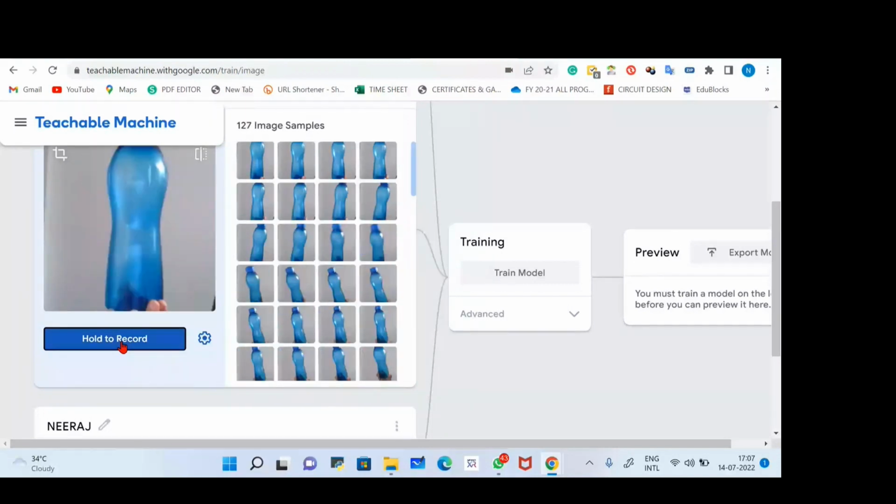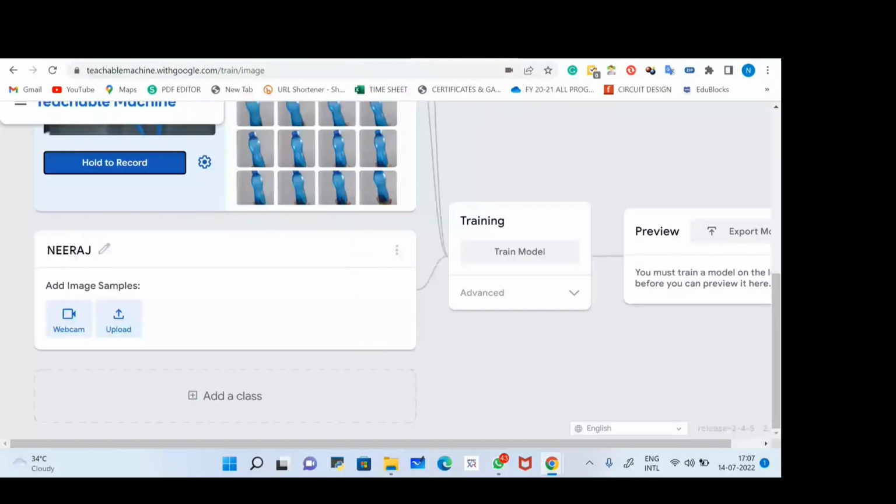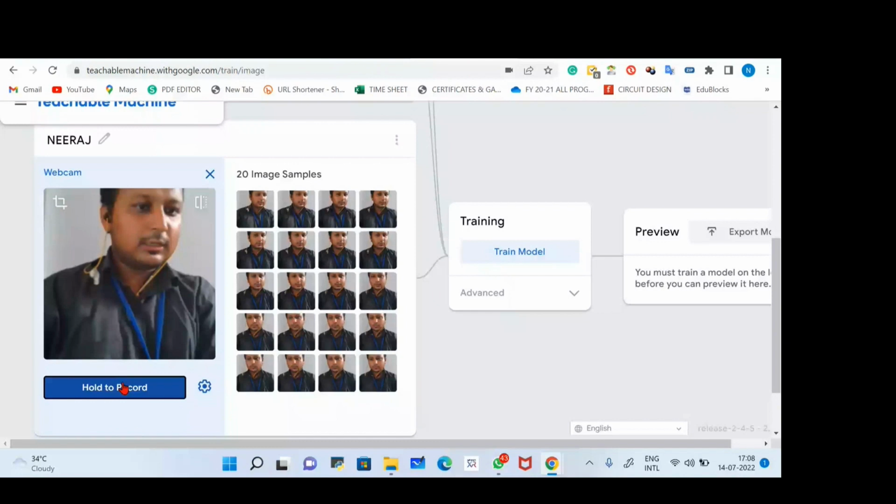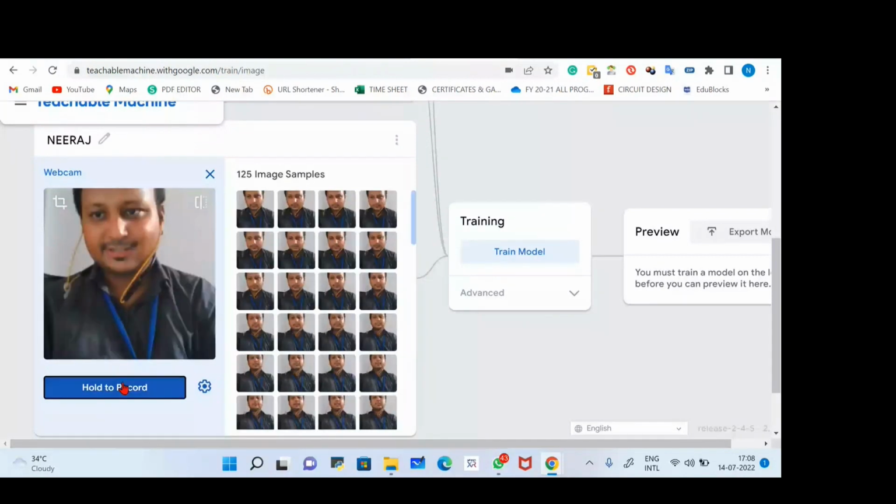Now the third is me. So what I'm going to do, I'm going to open my camera and click some sample images of myself. So hold to record. So I'll move like this and this. So it's taking pictures from every side. All right. Chaliye. So now next we'll move to the train model.